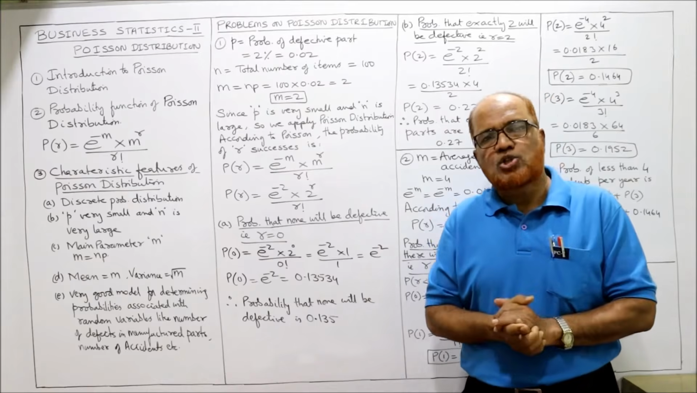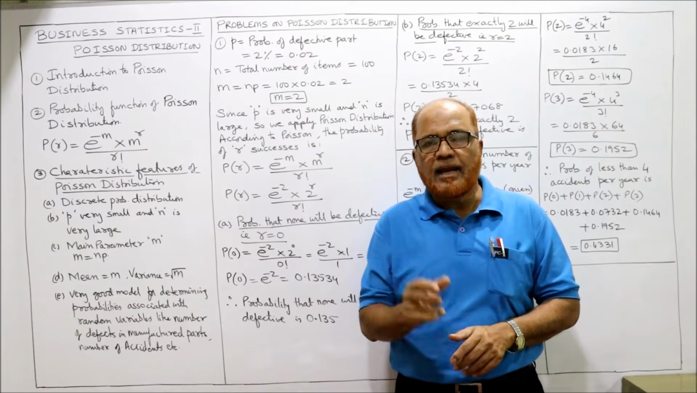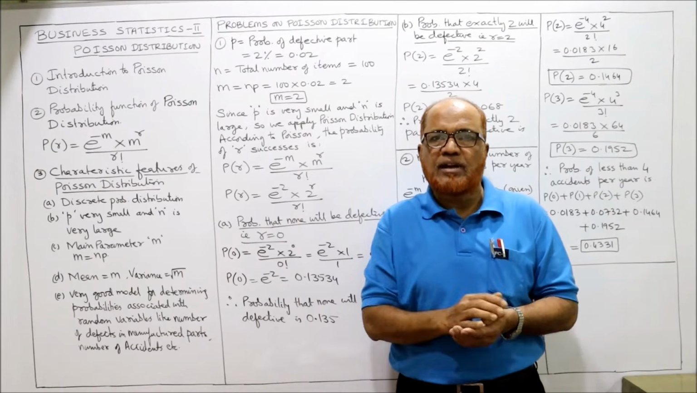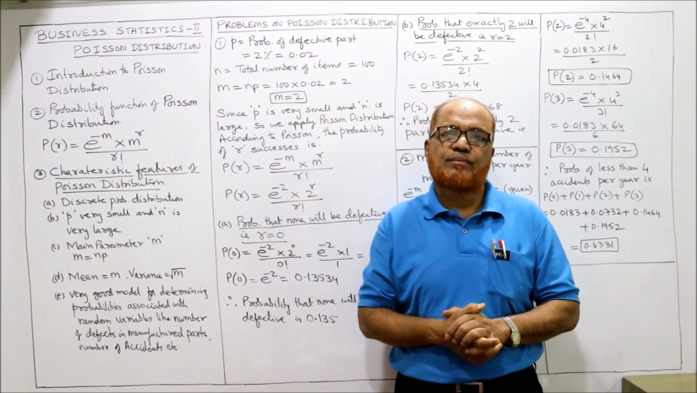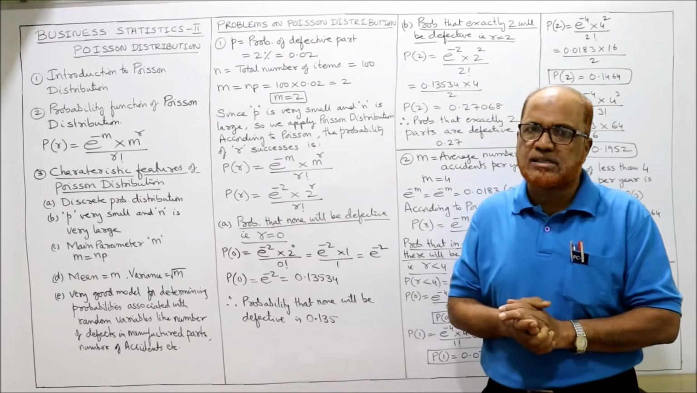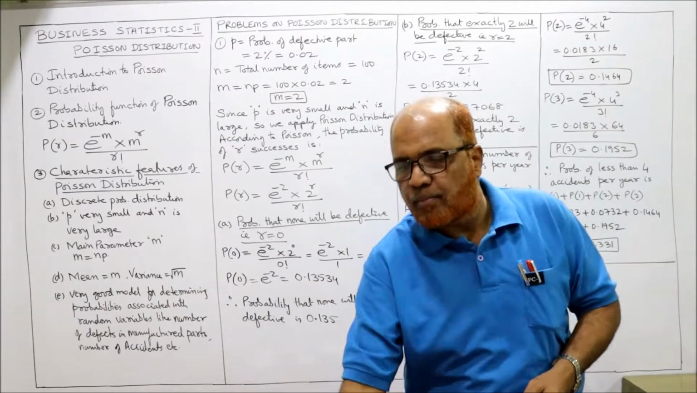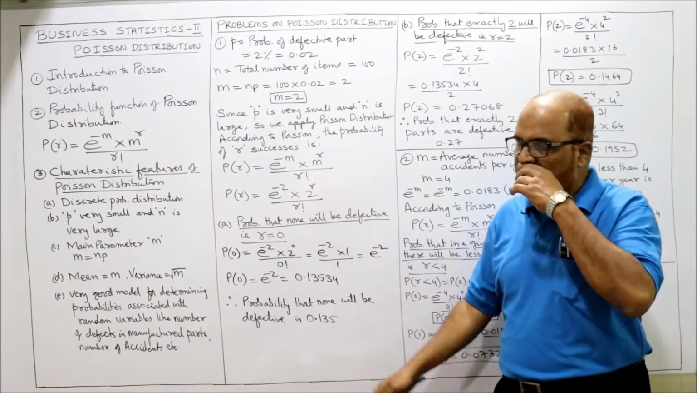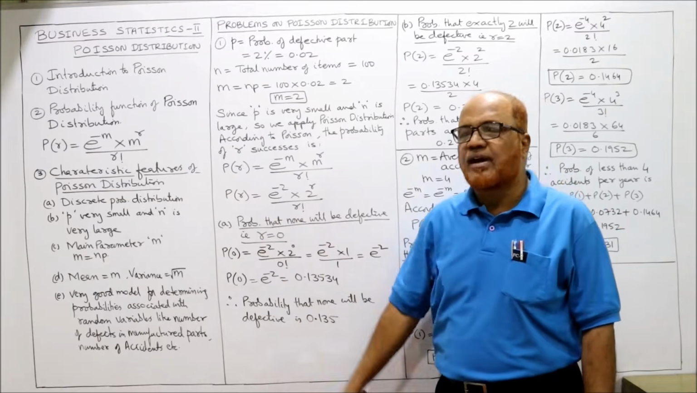Under Poisson distribution, the main parameter is small m, and m is equal to n into p. When we multiply n into p, we get the average. So m is the average number of events. What is the probability function, the formula in Poisson distribution? The probability function of Poisson distribution is P of r is equal to e to the power of minus m into m to the power of r by r factorial.